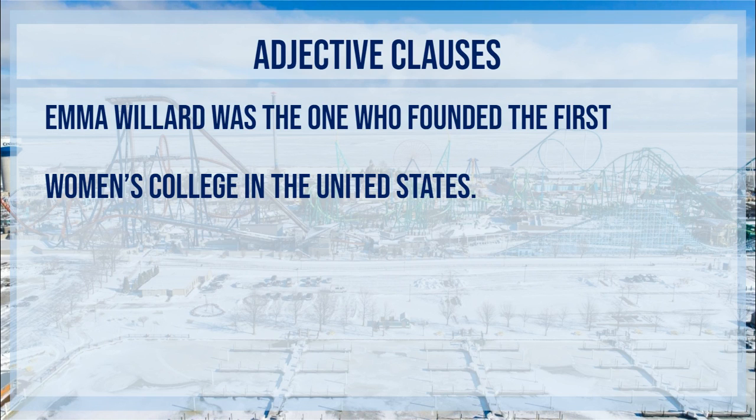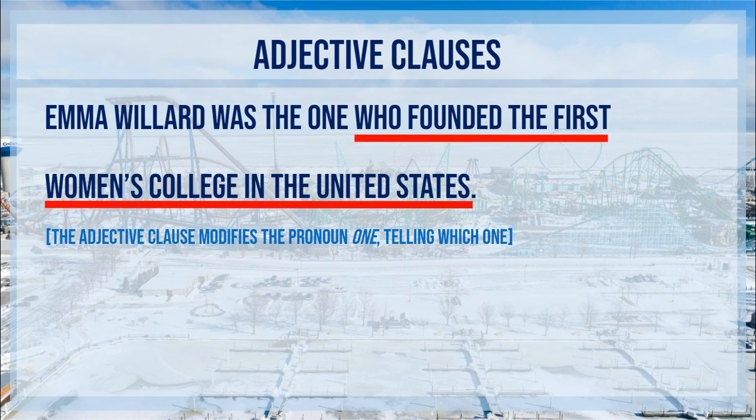If you consider that as our independent clause and you keep in mind the relative pronoun discussion we just had, then you would come up with who founded the first women's college in the United States. There's your adjective clause. It begins with the relative pronoun who, and this adjective clause modifies or tells more about the one. Emma Willard was the one. Which one? Well, the one who founded the first women's college in the United States.